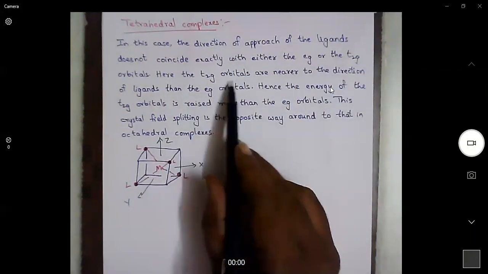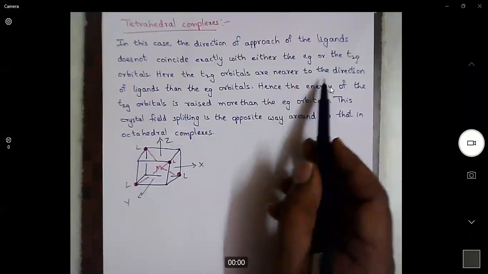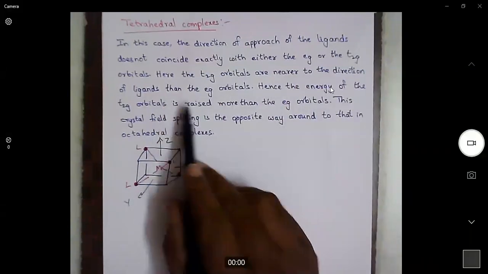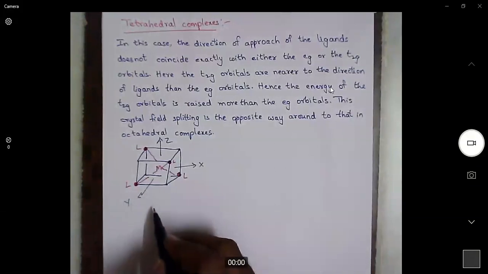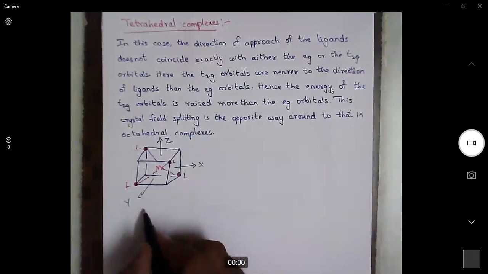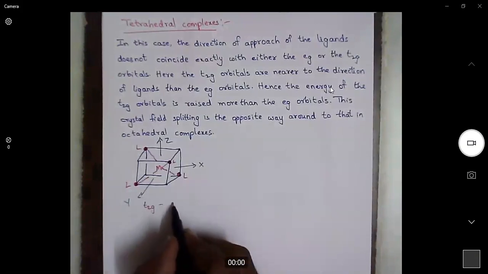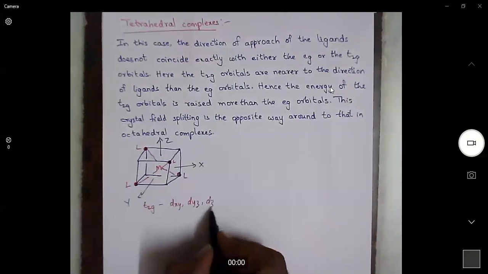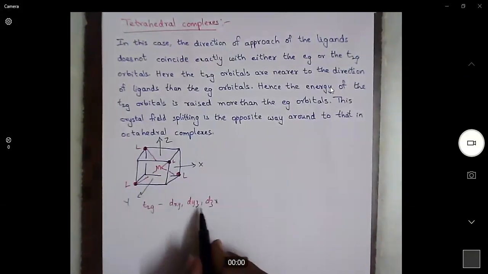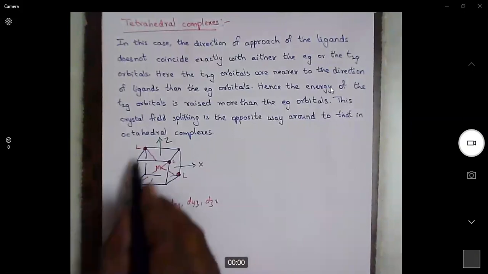However, the T2G orbitals, dxy, dyz, and dzx, are nearer to the direction of ligands than the EG orbitals, because they are in between the axes.